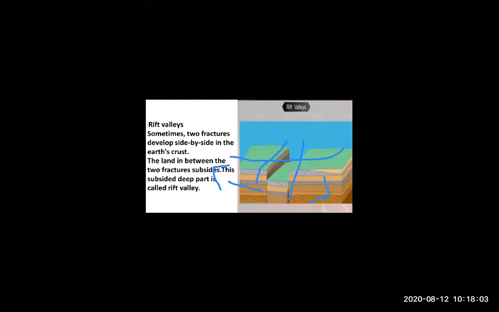Look at this, one side and two side. The deep part of the land is called a Rift Valley. So look at this definition: the land in between the two fractures that subsided, this subsided deep part of land, is called a Rift Valley.